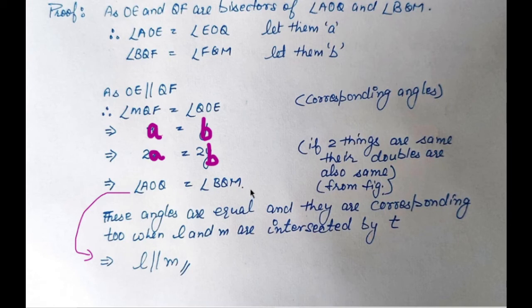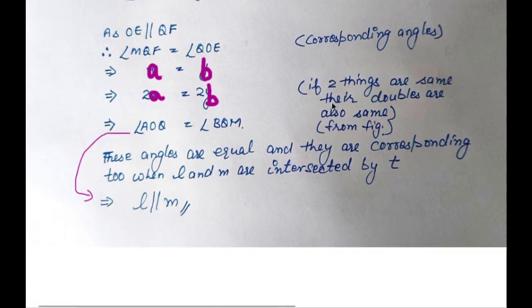So when two angles are equal, the lines can be parallel, but you have to mention that these are corresponding angles. Okay, and one more thing, some of you were writing here angle AOQ equals BQM, and here in the bracket corresponding angle. Beta, this place is where we write the reason. This angle was equal to this because they were corresponding and the lines were parallel. This angle is equal to this not because these are corresponding angles.